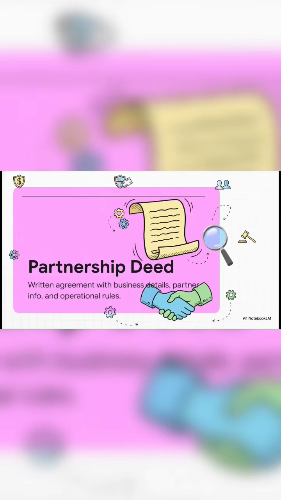Think of the partnership deed as the ultimate rulebook for the business. It's a comprehensive written agreement that's got all the vital details, partner info, how the business runs, the whole shebang. Now, legally speaking, sure, you and your buddy could just shake hands and call it an oral agreement, but a rock-solid, written document is what actually prevents those messy disputes down the road.